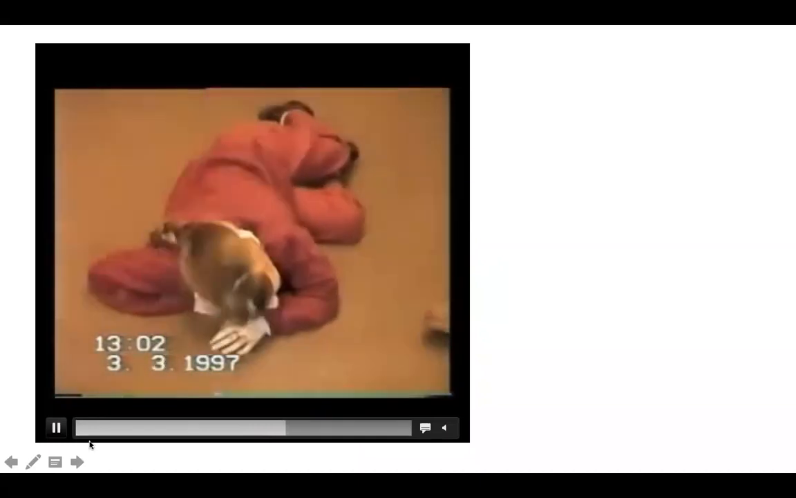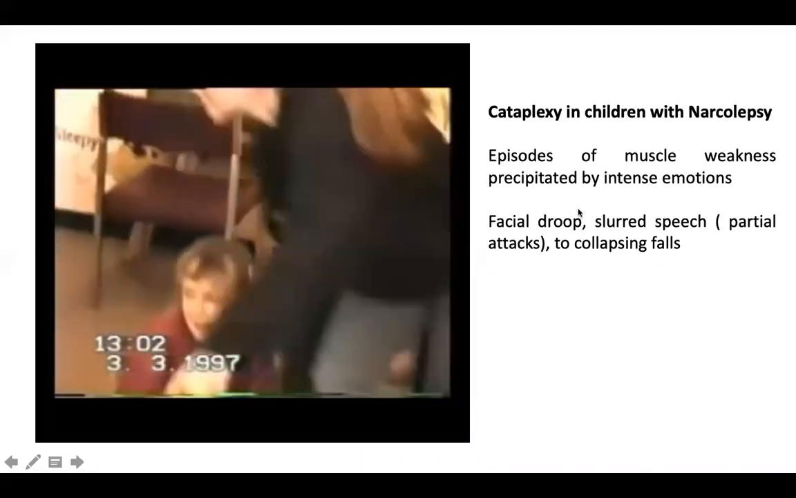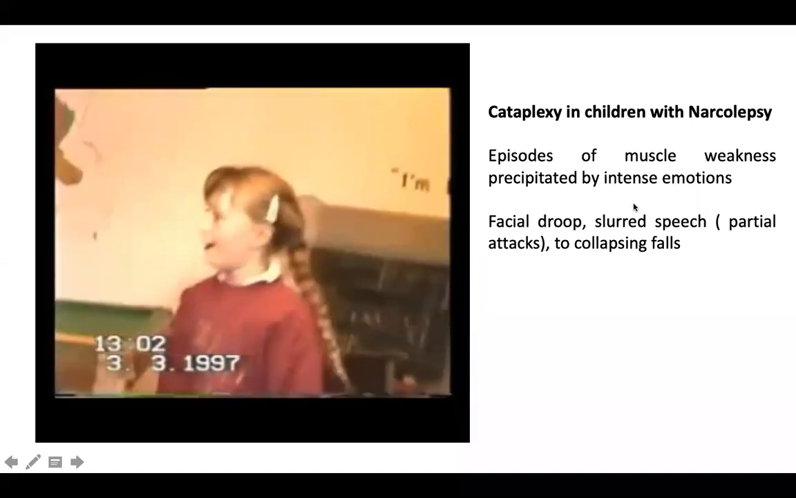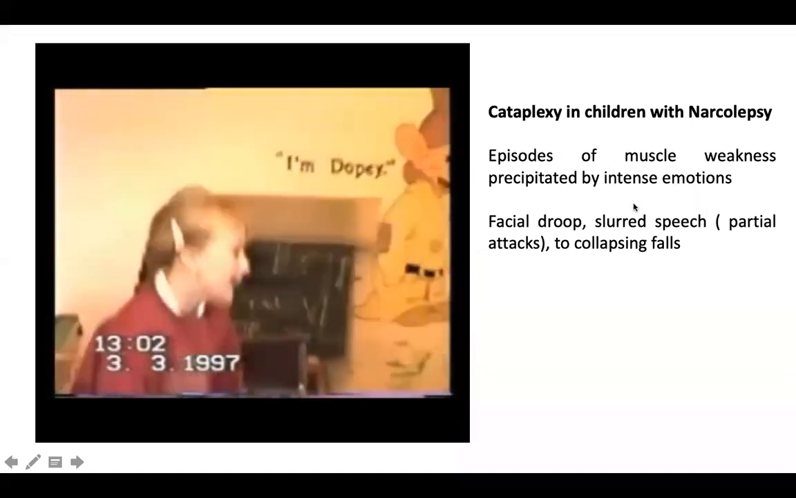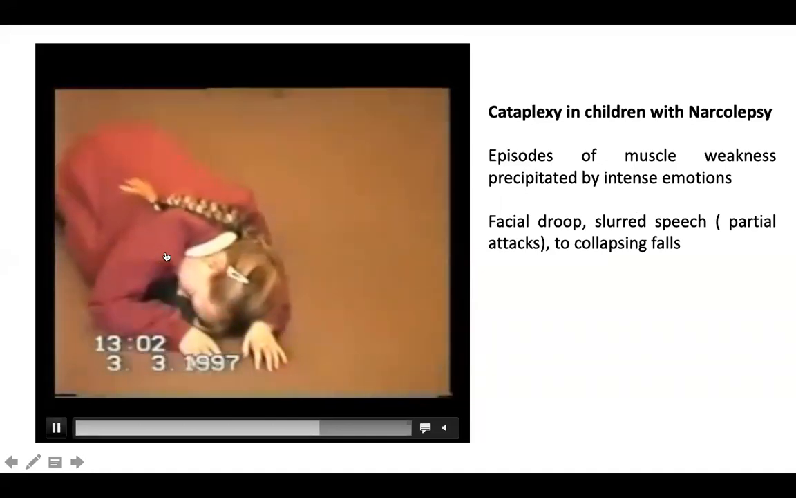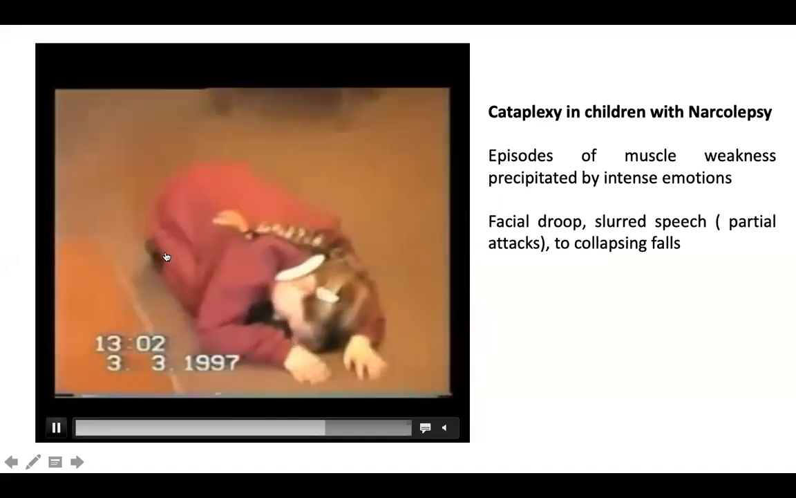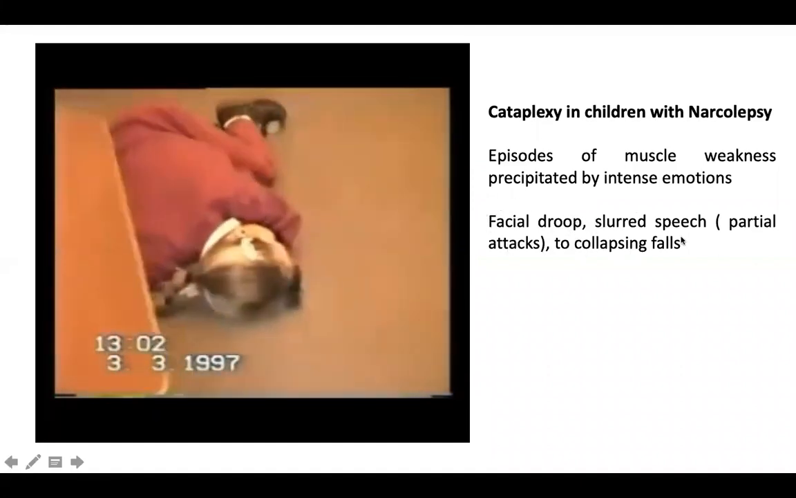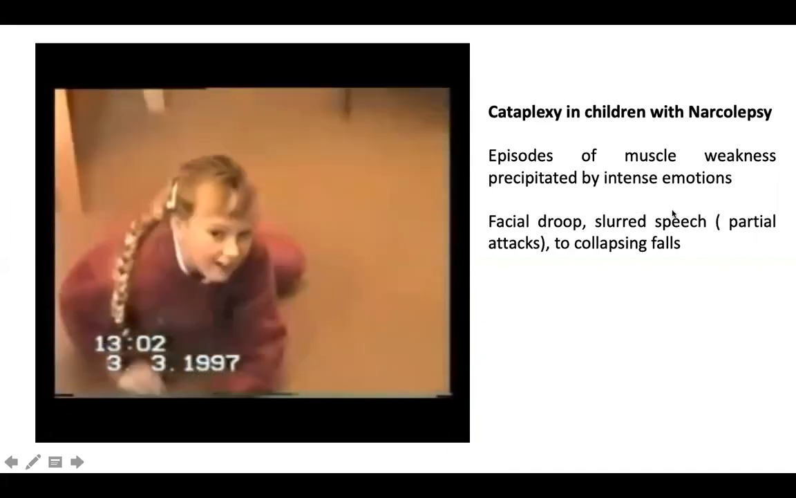It's called cataplexy. So what is cataplexy? Cataplexies are episodes of sudden muscle weakness precipitated by intense emotion, mostly laughter. Okay, laughter or smiling, all around them are laughing. So she's not able to maintain her tone. It is seen in children having a sleep disorder called narcolepsy. Very interestingly, these children can initially present only with facial droop or slurring of speech. These are called partial cataplexic attacks.